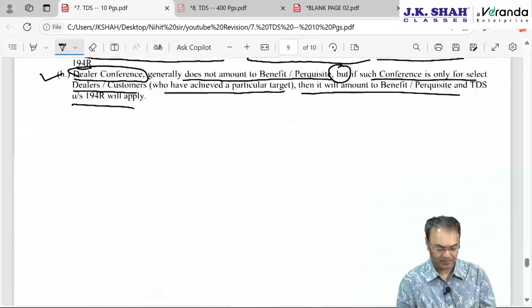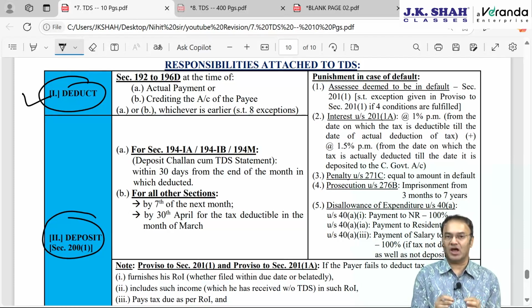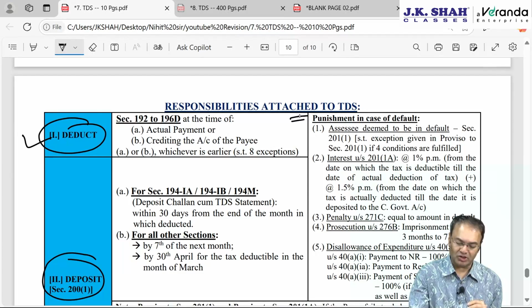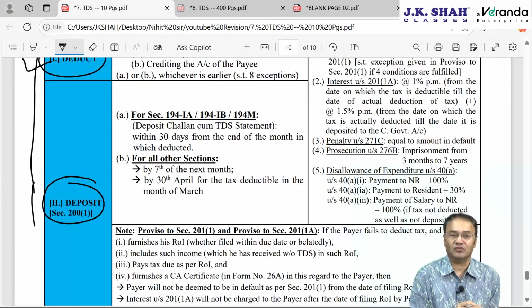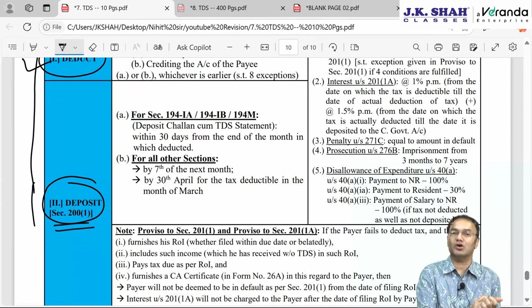Let's start. So starting with the first responsibility, the payer has to deduct. All responsibilities are of the payer. Deduct under which section and at what point of time? So the answer: deduct under section 192 to section 196D, either at the time of actual payment or at the time of crediting the account of the payee, whichever is earlier in point of time, subject to 8 exceptions. If not deducted, then what will happen? That punishment is common between the first responsibility and the second responsibility. So let's finish with the second responsibility first. The second responsibility is to deposit. Depositing is given in section 200 subsection 1.